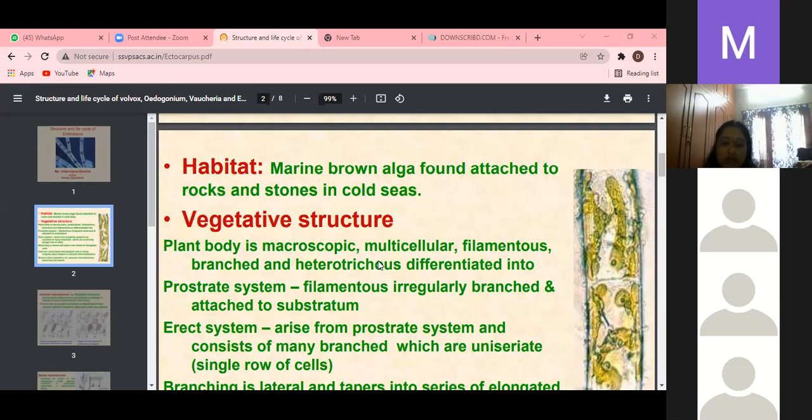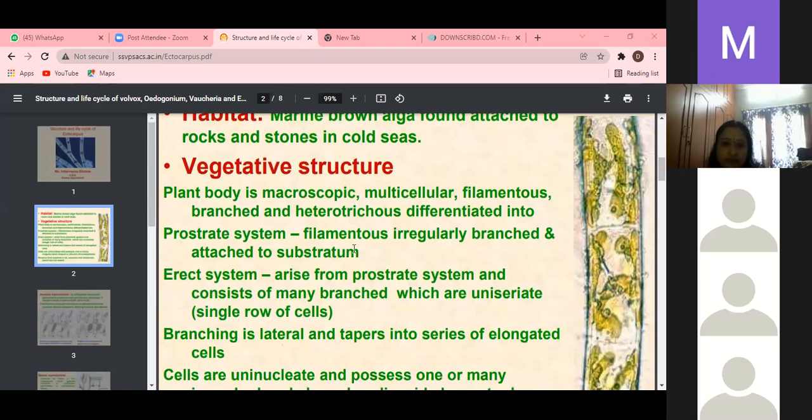You can observe all these marine algae under sublittoral zones in the sea and ocean. Some members attach to the Fucales order, some members attach to the Laminariales order, and some members grow on fin fishes. This is the habitat. Yes, girls, is it clear? Habitat. Yes, ma'am. Next, vegetative structure.